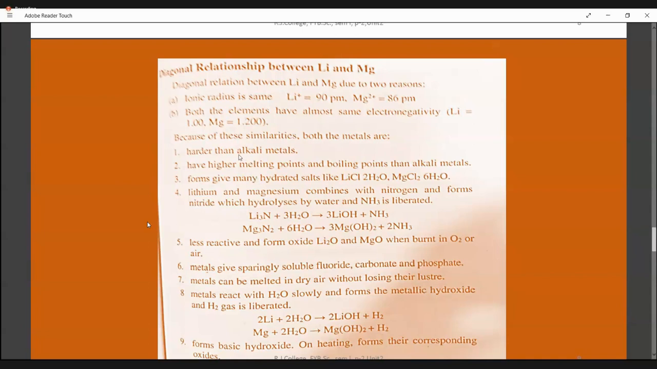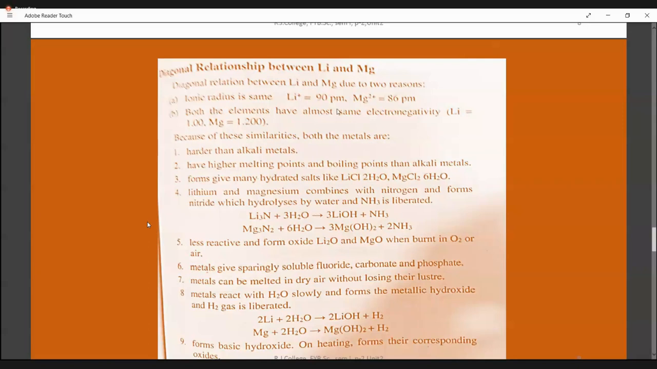First common property: both are very hard compared to other metals in their groups. Lithium is hard and magnesium is also hard compared to the elements of their respective groups. Both of them have high melting points and high boiling points. Both of them can form salts like lithium chloride and magnesium chloride with some hydration in them, so they always form salts containing water molecules. These become their physical properties.